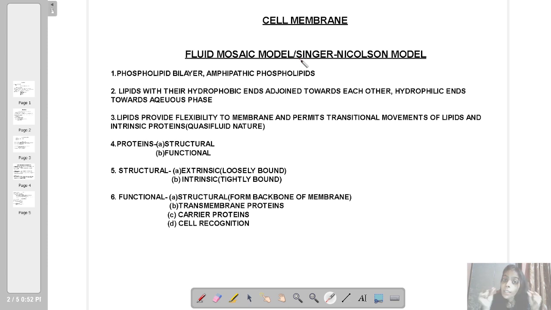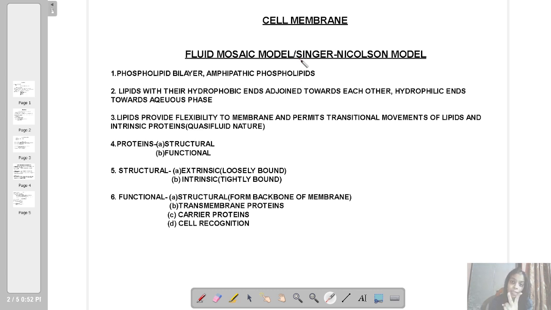The total thickness is 75 angstrom. Out of this 75 angstrom, the central, middle lipid layer is 35 angstrom, and the two protein layers, each of them is 20 angstrom.